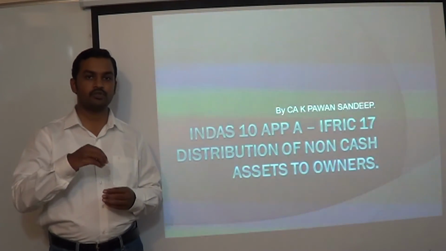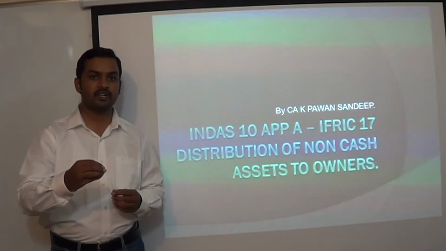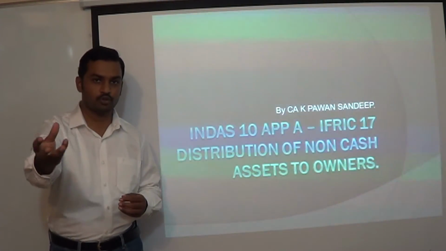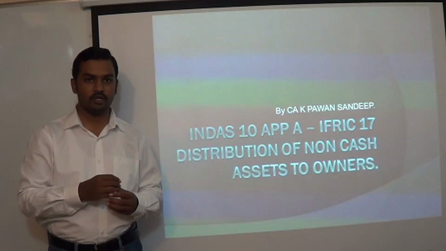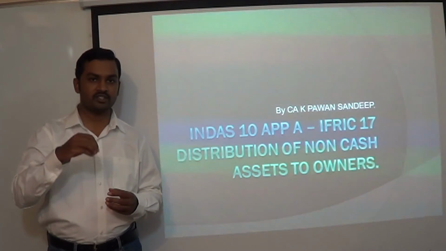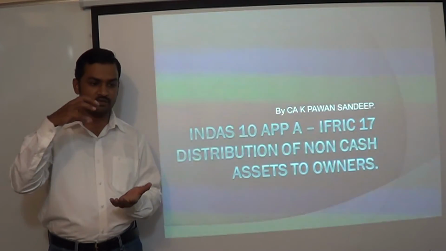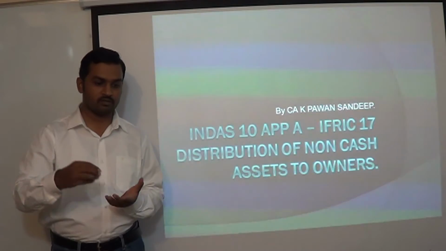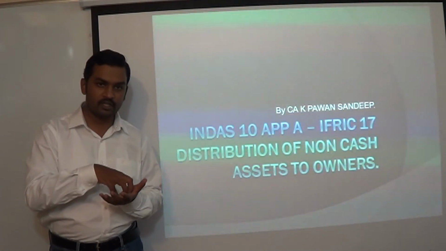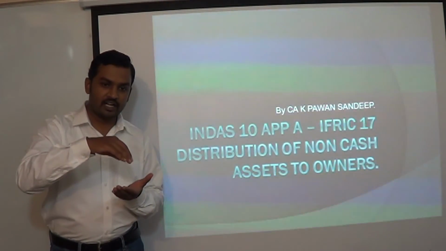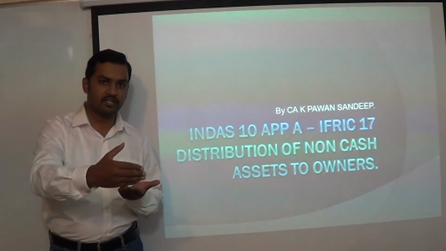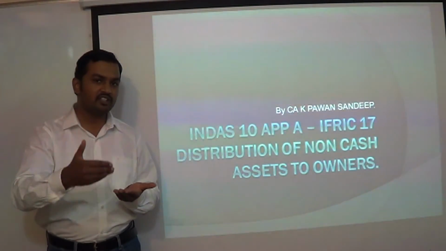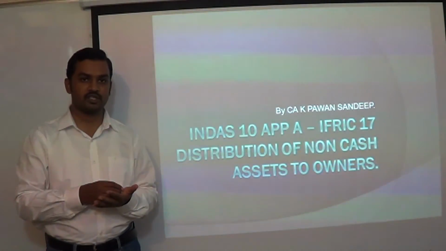Suppose a company wants to declare dividends, and wants to pay dividends not in the form of cash, but in the form of non-cash assets to its owners. Owners are equity shareholders. So how do you deal with those dividends? That means the dividend is going to be distributed in the form of non-cash assets. How do you deal with it in your books of account? If the dividend is declared during the year, or declared after the reporting date, that is after the balance sheet date but before approval of accounts by the board of directors, how you deal with these kinds of dividends is what we are going to discuss in this appendix.